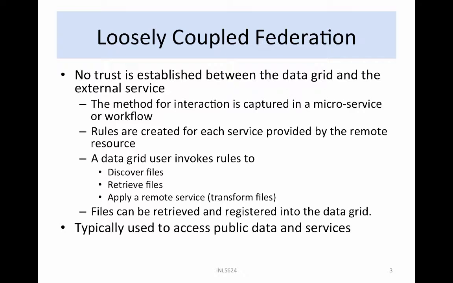A data grid user can invoke rules to discover files, retrieve files, and apply a remote service, such as transform files. Files that have been retrieved from the remote service can be registered into the data grid. This type of federation is typically used to access public data and services provided as a public web service.